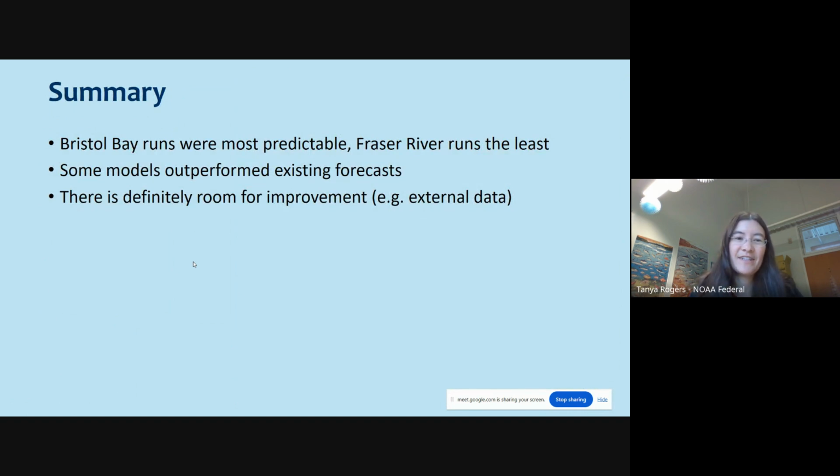So to summarize, Bristol Bay was definitely the most predictable, at least that I found. Fraser River was the least. Some models outperformed the existing forecasts, and I think there's definitely room for improvement.